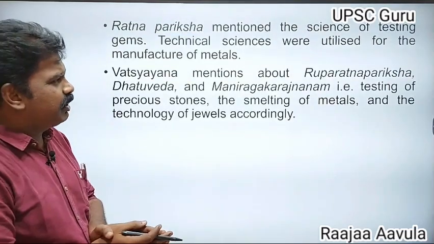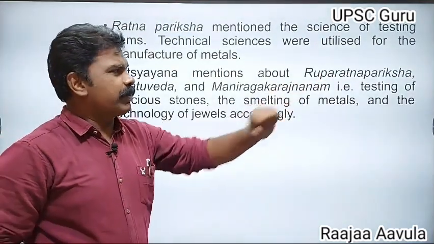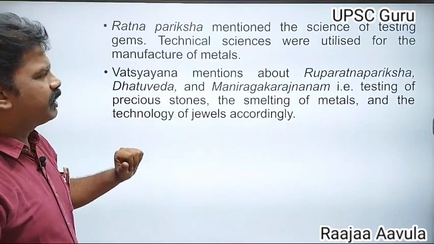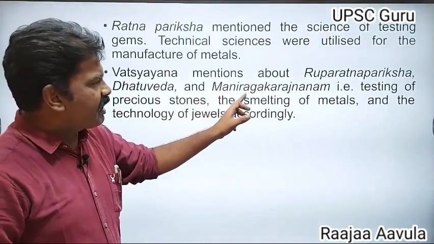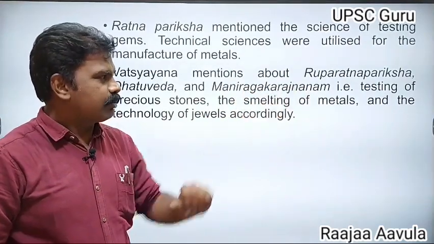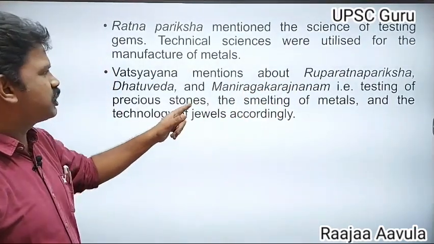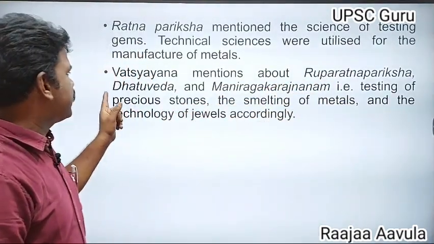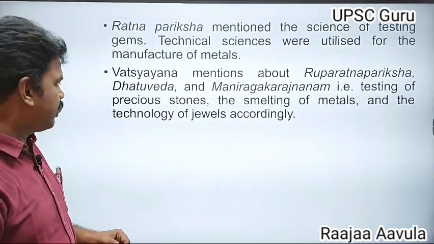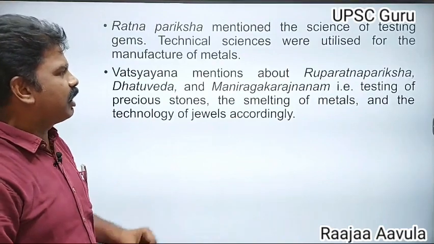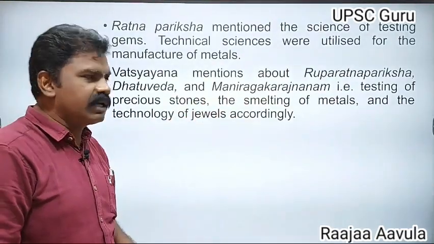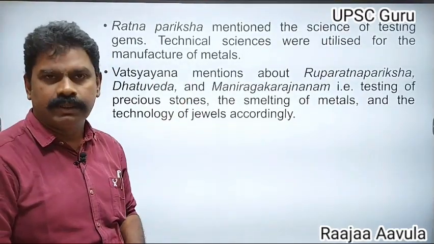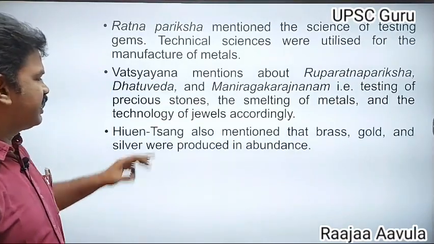Vatsayana mentioned Rupa Ratna Pariksha, Dhatu Veda, and Maniraga Karagnanam: testing of the precious stones, that is Rupa Ratna Pariksha; smelting of the metals, that is Dhatu Veda; technology of jewels, that is Maniraga Karagnanam, testing of jewelry. These were mentioned by Vatsayana in his book.